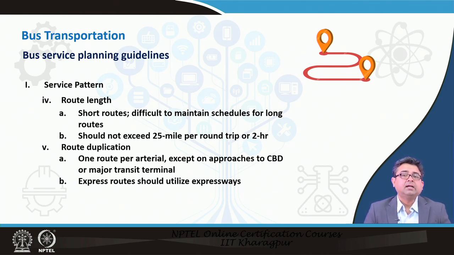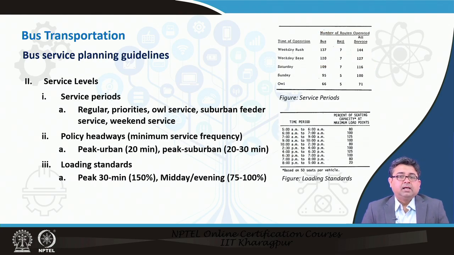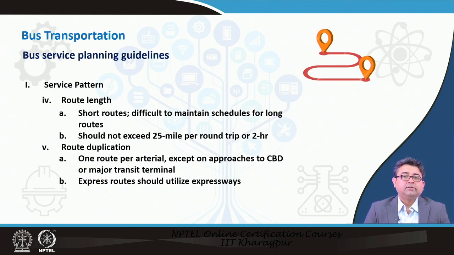So, the guidelines are telling you that these are the points that you should keep in mind while planning for a bus route. Maybe your city is so dense that you do require 2 routes per arterial because there are too many boardings. For example, here also it is said that when you approach a CBD you may have multiple routes, but the point to be kept in mind is that you have to understand or know about route duplication. So, that was all about service patterns.